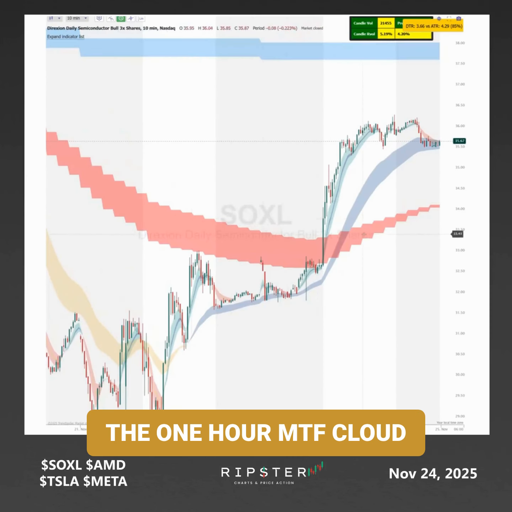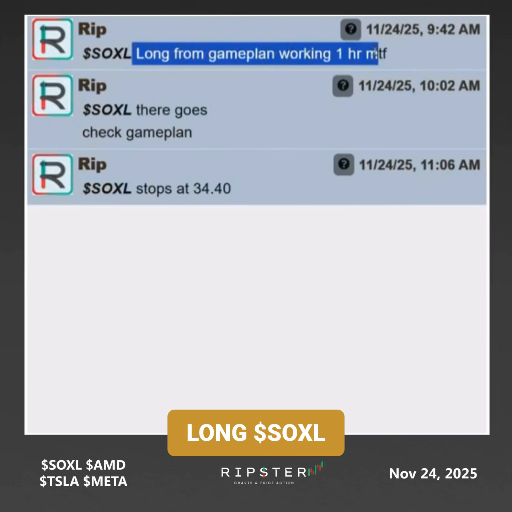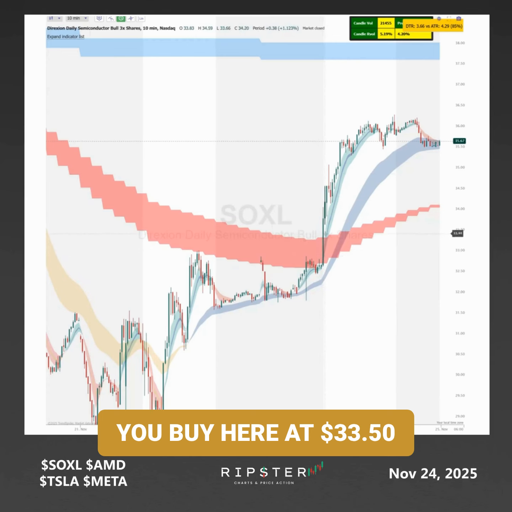SOXL. This is the 1 hour MTF cloud. This is the previous day high. A lot of semiconductors were running. So that's when I told the traders long SOXL, 1 hour MTF cloud. You buy here at 33.50.